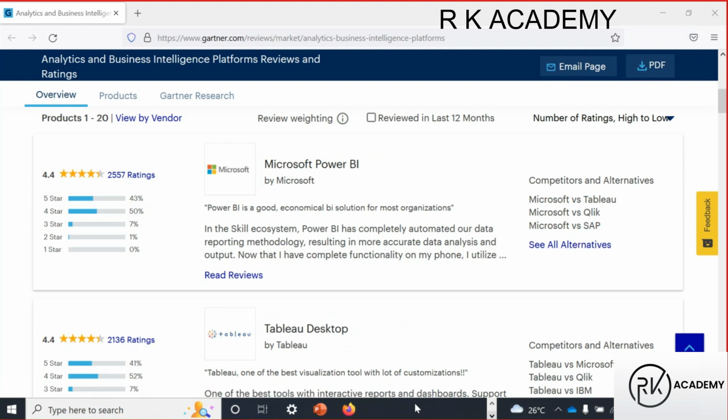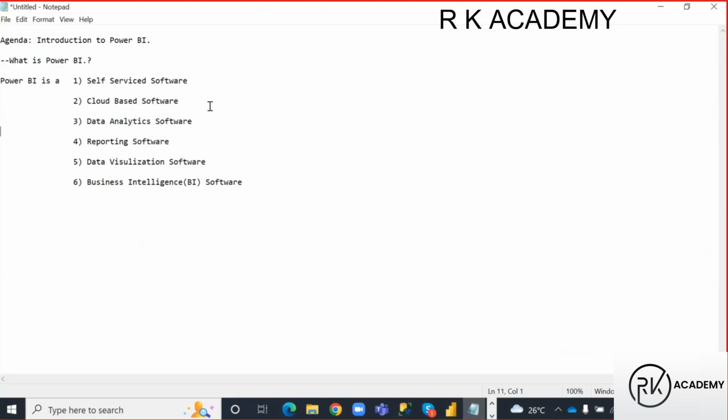Now let us go to the definitions, guys. Power BI has many definitions, right? We will discuss them one by one, guys. Why we call Power BI a self-service software, we'll discuss now. Before that, I have two questions, guys. Who will use Power BI software? That is the first question. And my second question is, who will hire Power BI developers?